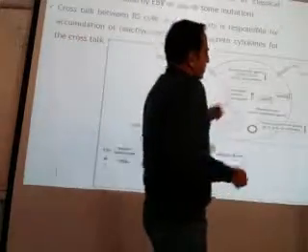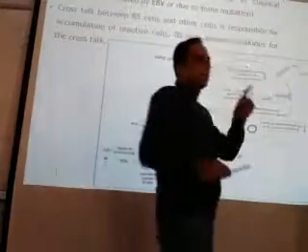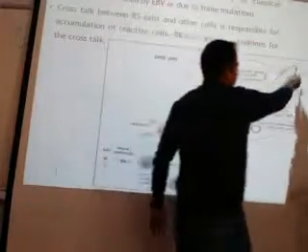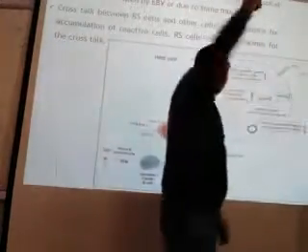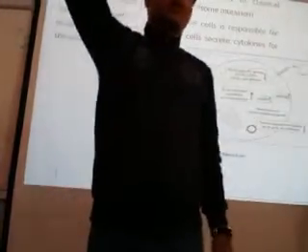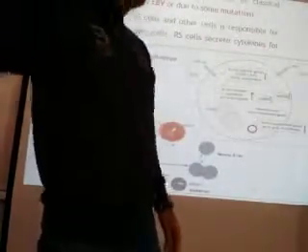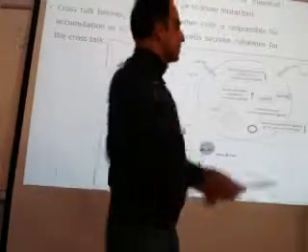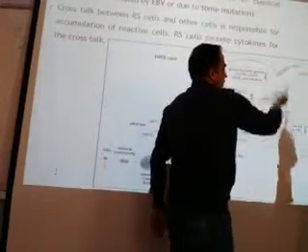Now what happens? How does LMP1 affect the cell? This is the most important protein of this virus. LMP1 upregulates NF-kappa B, upregulates its expression. So more transcription factor is formed, so more survival signals, and apoptosis is decreased. So this is the final common pathway.